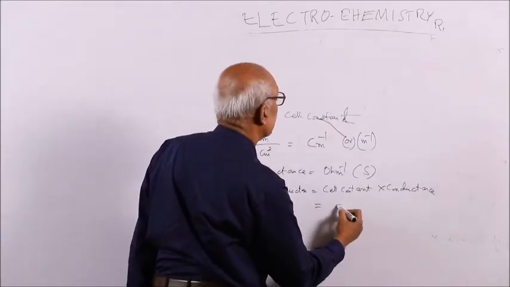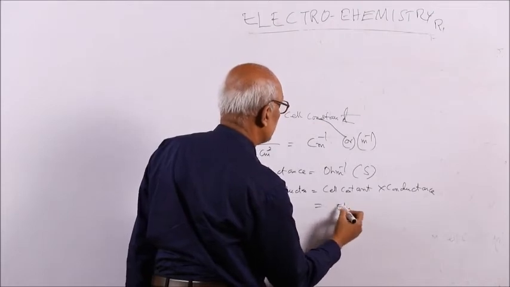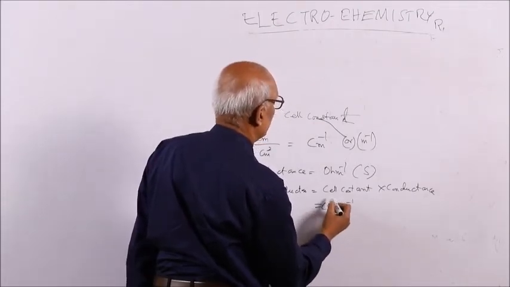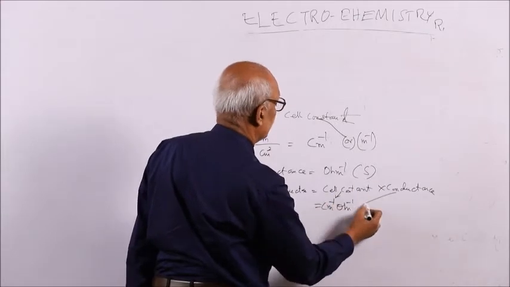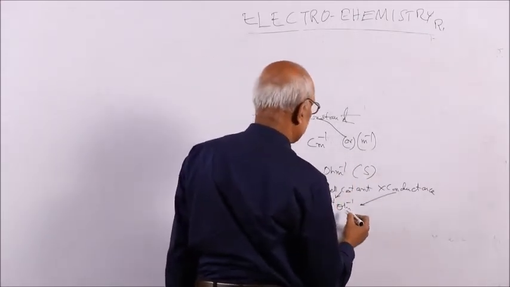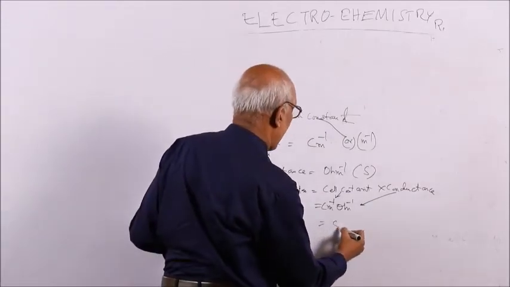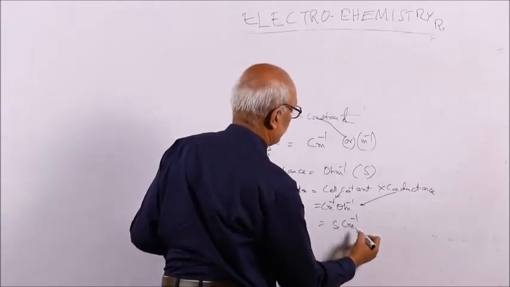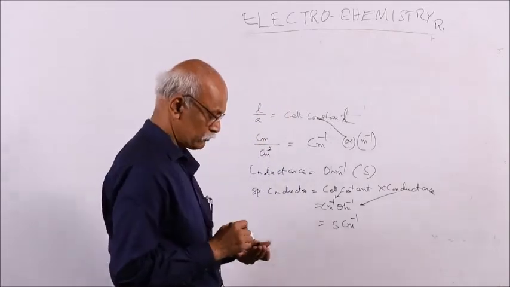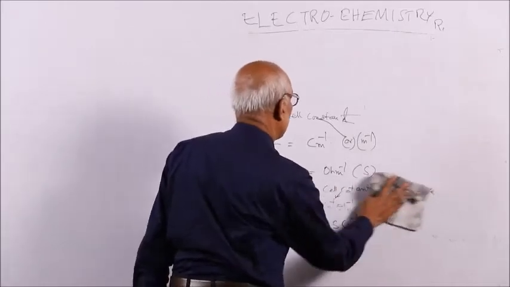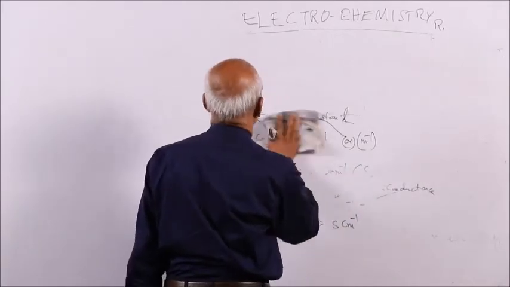Cell constant is centimeter inverse, and this is ohm inverse. So you can write ohm inverse centimeter inverse, or Siemens per centimeter, or meter inverse. Also you can express it in meter inverse. So this is the unit of specific conductance.